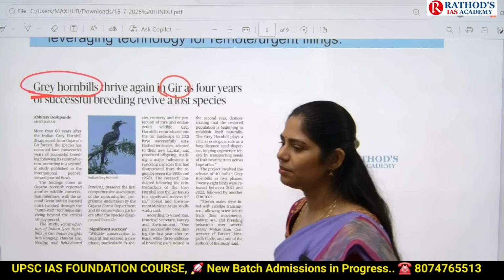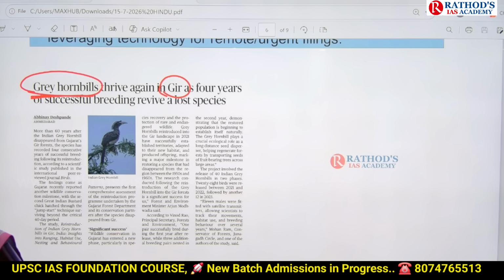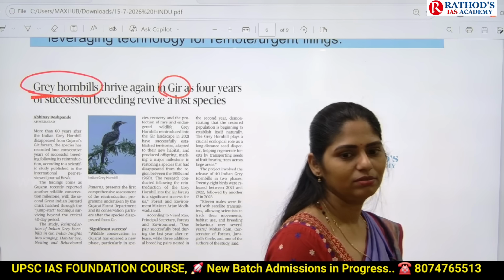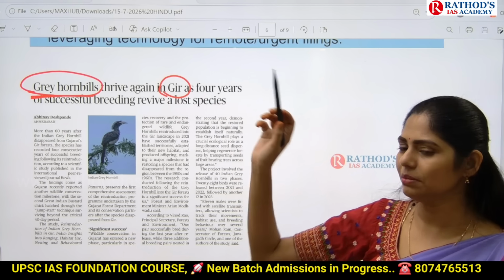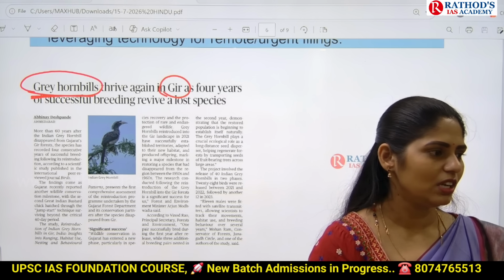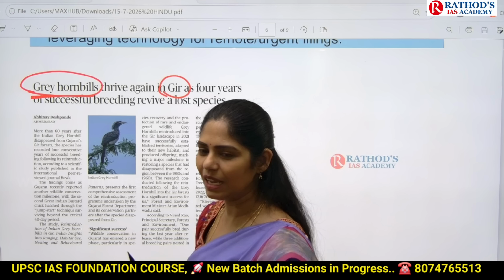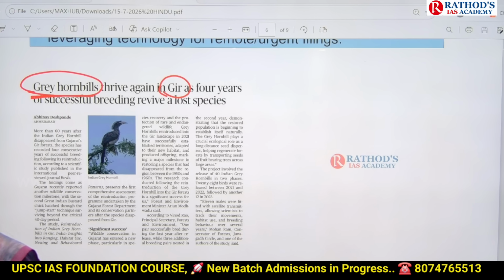Every year a minimum of 1 to 2 questions you can expect on these animals. Last time they gave lion-tailed macaque. This time they may give hornbill. And this hornbill is seen many times in your PYQs, especially in the options. From environment and ecology, you have to see in detail the animals given in the options of earlier questions.